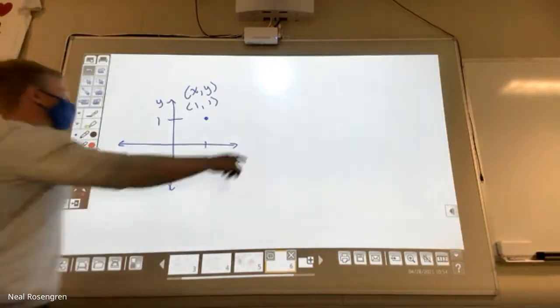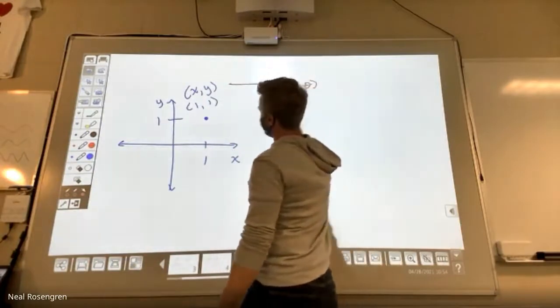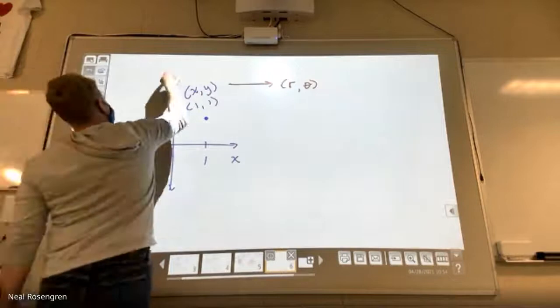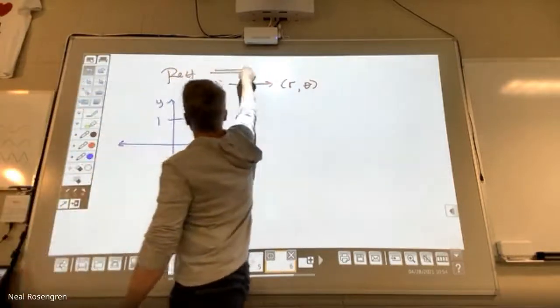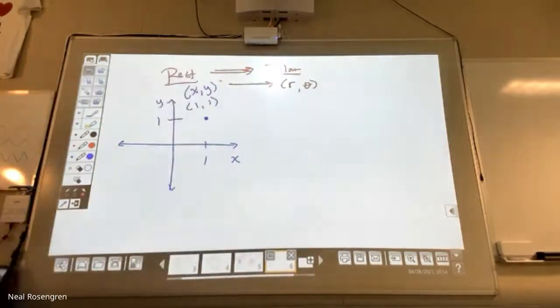What I would love to try to do is go from rectangular to polar. I want to go from xy to r theta. And this is the skill that they're going to test us on Friday. Yeah, there's a lot more to it, and I'll give you the other direction too, just so you have it. It gets into a trigonometric form for complex numbers that has to do with polar stuff.